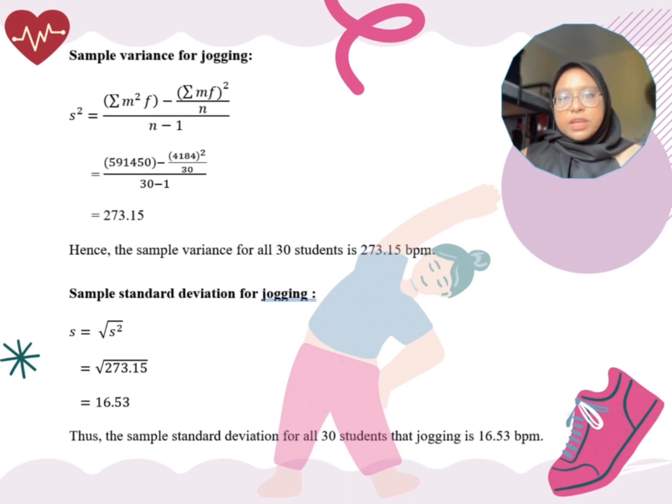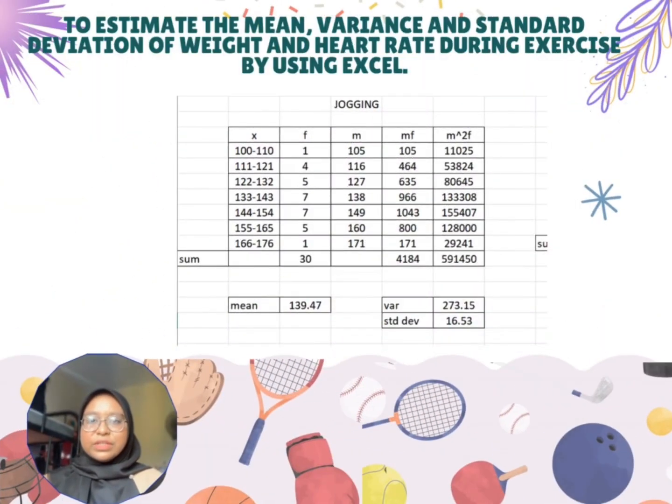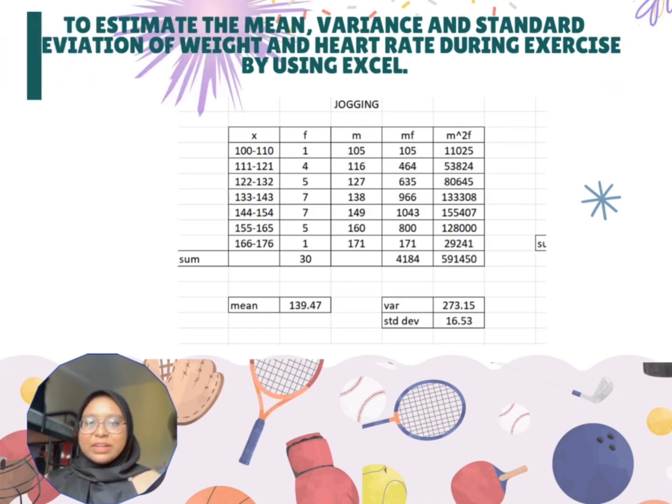For standard deviation, it is the square root of variance, which is 16.53. Thus, the sample standard deviation for all 30 students that are jogging is 16.53 bpm. By using Excel software, it shows that the mean, variance and standard deviation values of the dataset are equal to our manual calculation.